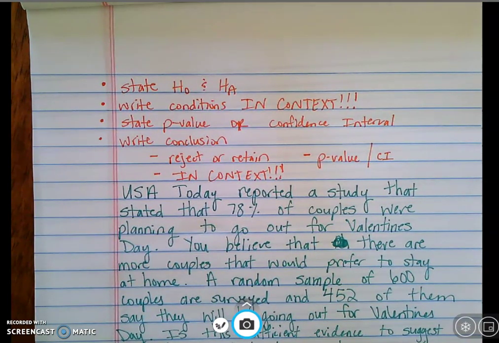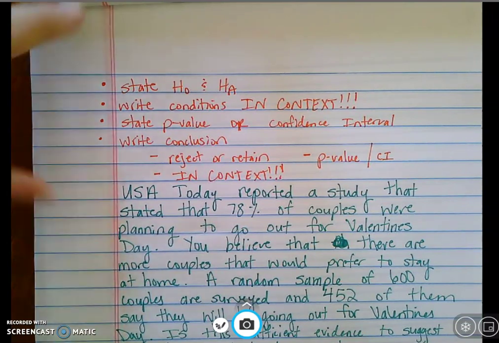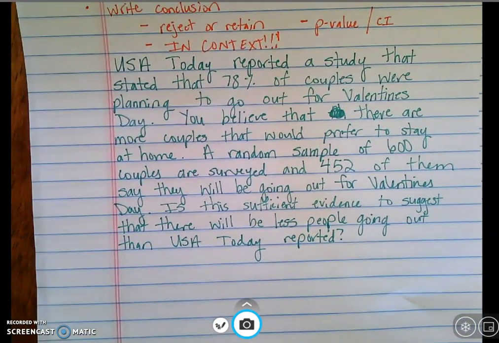All right, so getting on with our problem. I just made this one up. It is not on any of your sheets, but you do them all the same. It says, USA Today reported a study that stated that 78% of couples were planning to go out for Valentine's Day. You believe there are more couples that would prefer to stay at home. A random sample of 600 couples are surveyed, and 452 of them say they will be going out for Valentine's Day. Is this sufficient evidence to suggest that there will be less people going out than USA Today reported?